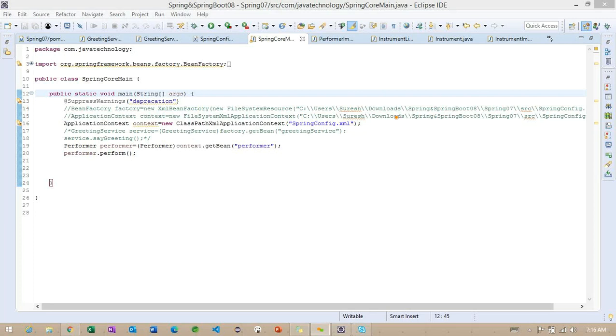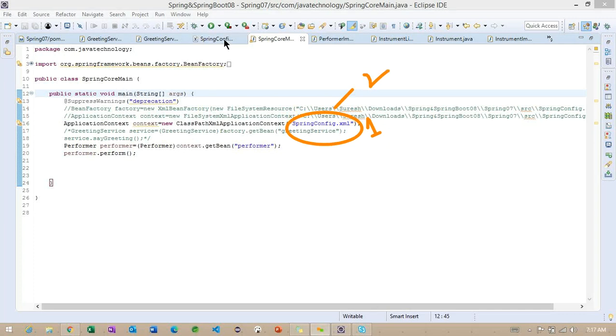Okay. So observe here. First, what we are doing here? We are creating the particular container. This is the first step. And the second, we are trying to load this particular configuration file.